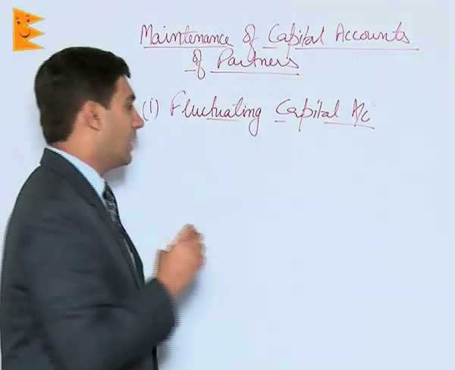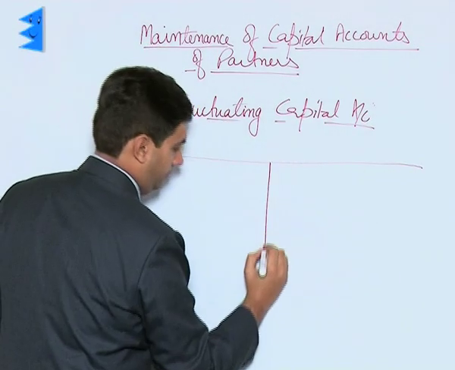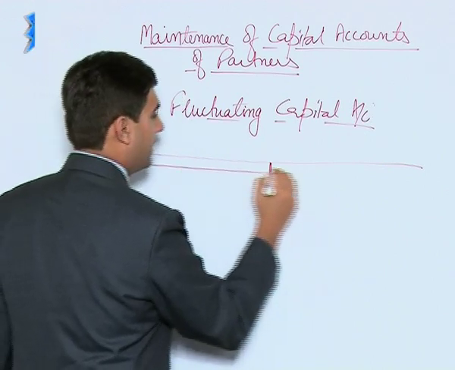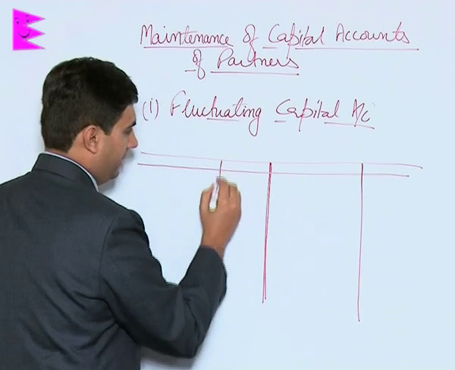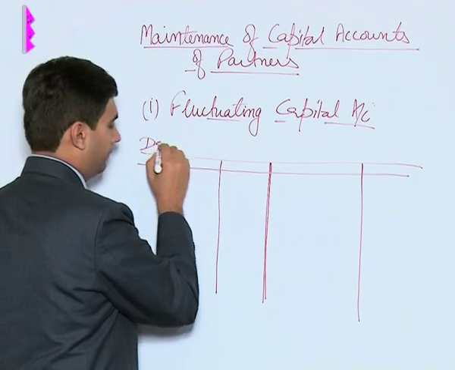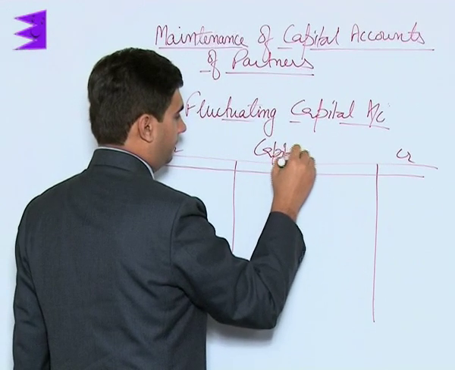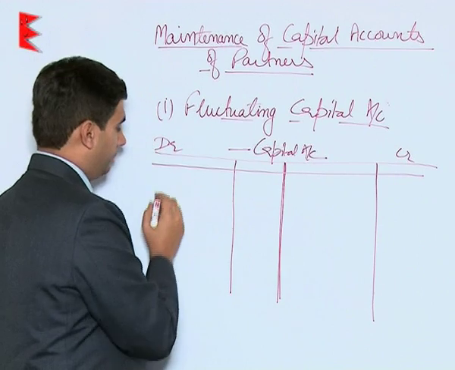Now, the format of this account appears as follows. Again the basic format is the same, that is the debit side and the credit side. This is the capital account, and obviously the name of the partner would be mentioned here.